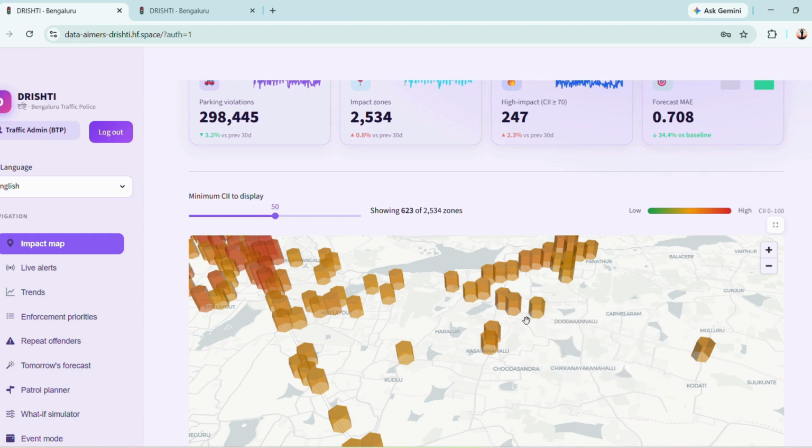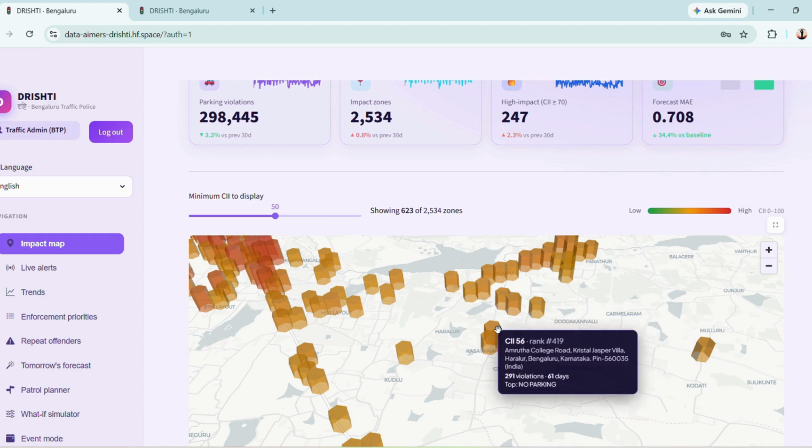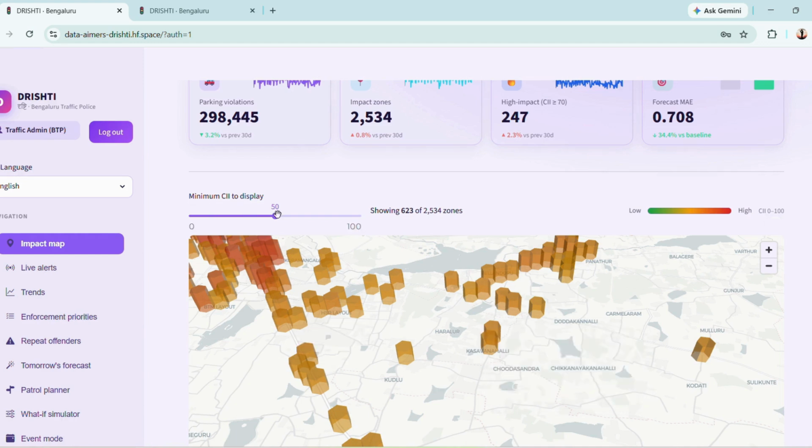For this one, where the rank is 419, the location is given, the number of violations is given, and the days on which the violations were made. That means for the last 61 days, 291 violations were made in this particular address, and the top violation was no parking. Now I have set the CII filter to 50.